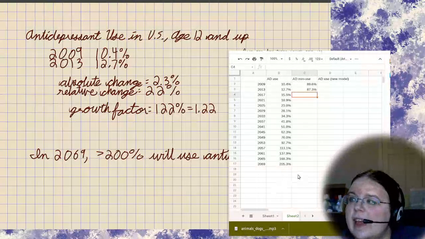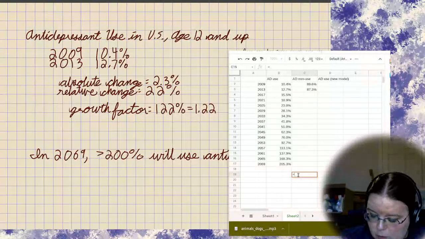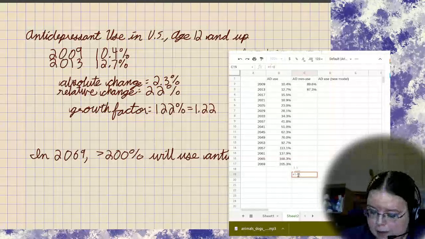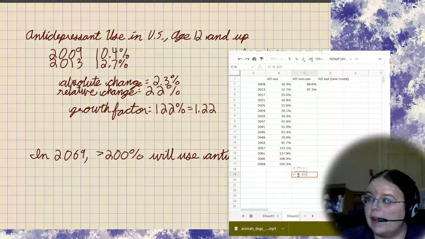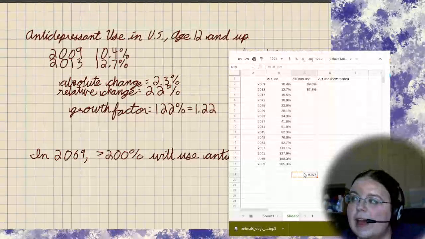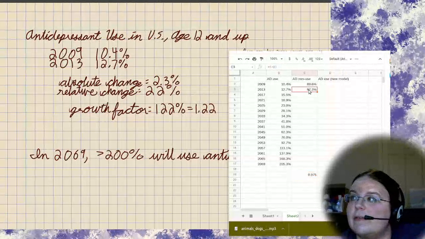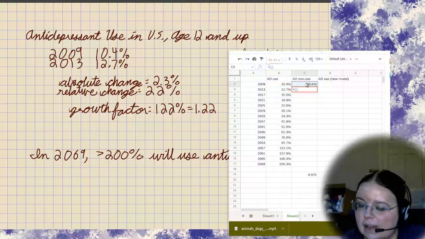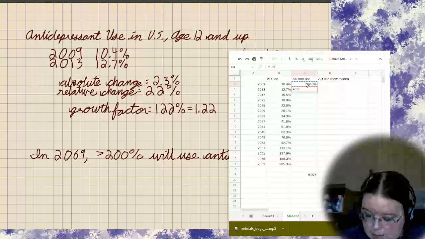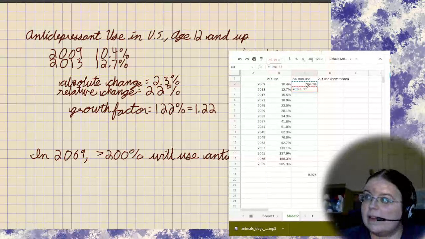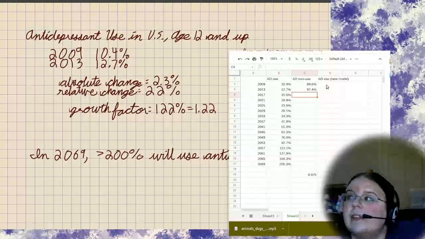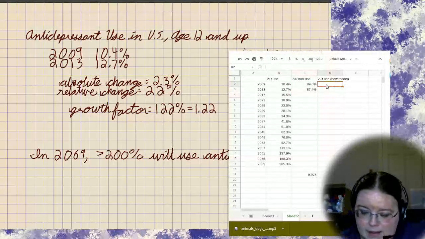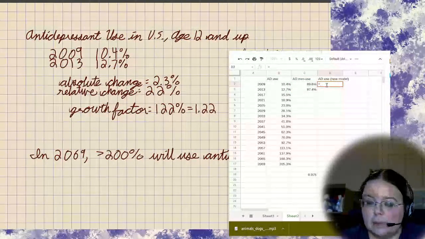As a decay factor, 100%, so 1, minus 2.5%, so 0.025, is a decay factor of 0.975. Well, we can check this. So now we can calculate the previous value times 0.975 and check that. Now, let's see what this comes up with as a new model for antidepressant use.